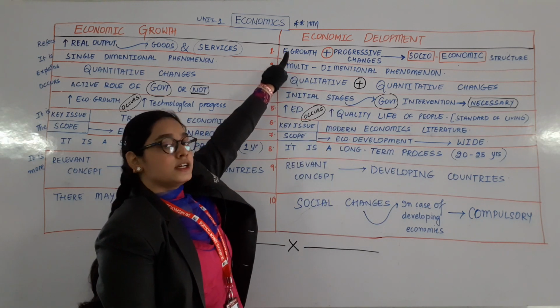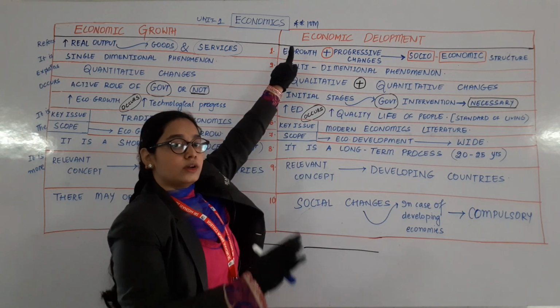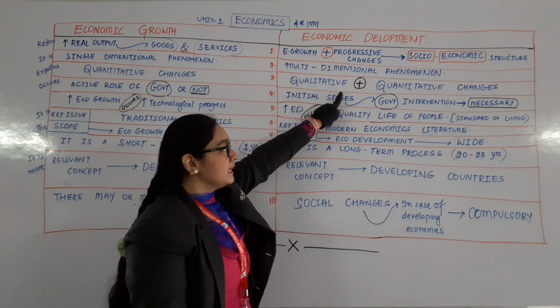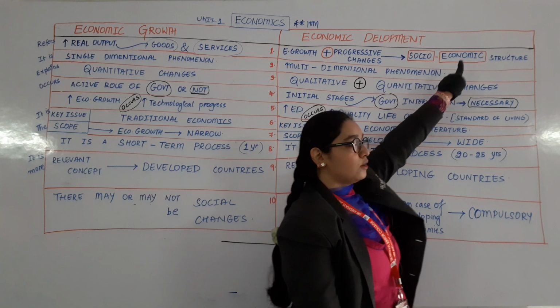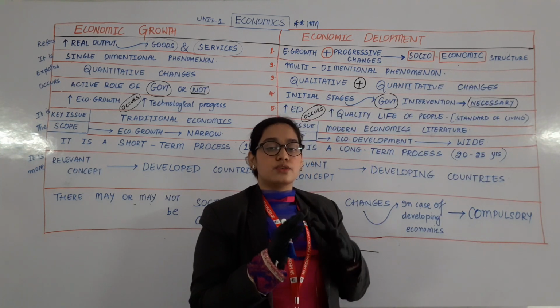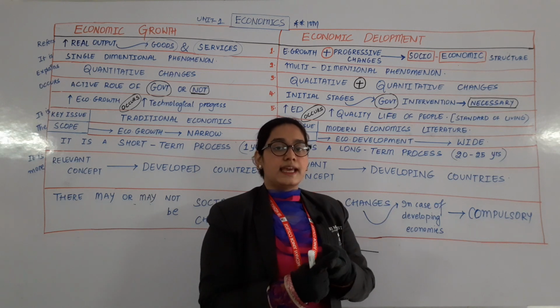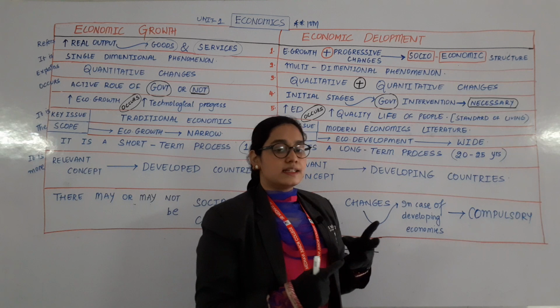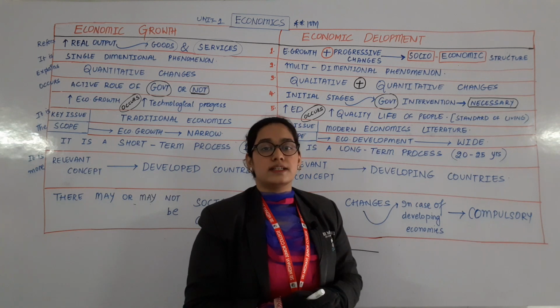It refers not only to economic growth but also to the progressive changes in the socio and economic structure. What do you mean by socio and economic? Socio in the sense related with health, education, basic needs. Economic in the sense which is related with the money concept.